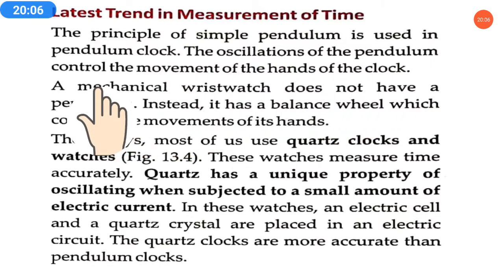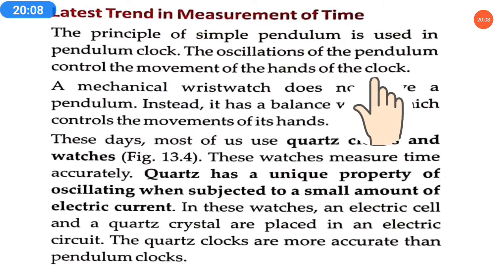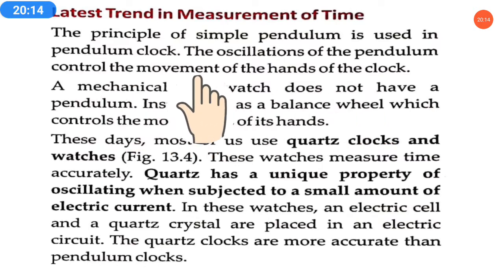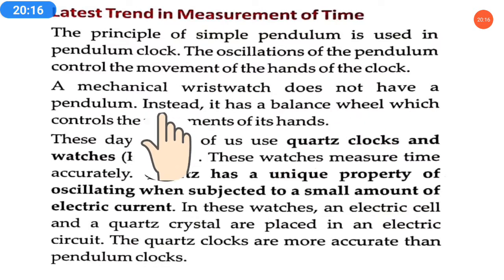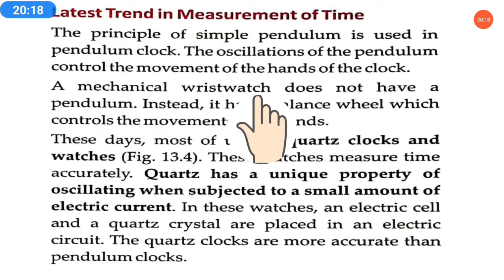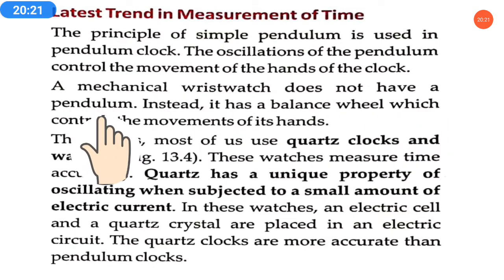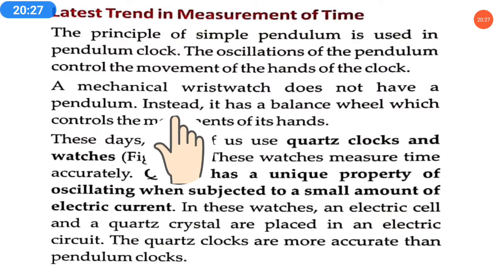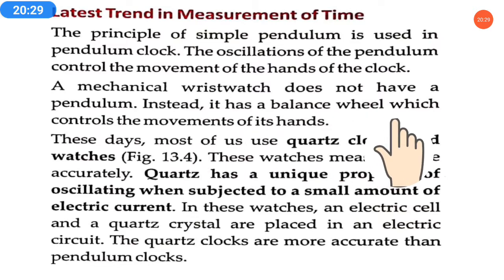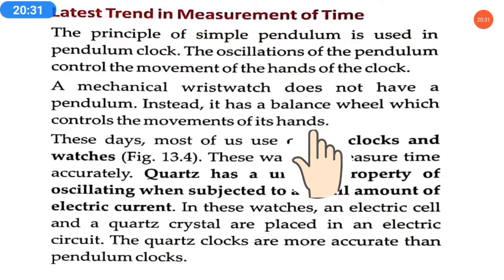The oscillation of the pendulum controls the movement of the hands of the clock. Then, a mechanical wristwatch does not have a pendulum. We used to wear wristwatches, and in these wristwatches there is no pendulum. Instead of a pendulum, it has a balance wheel which controls the movement of its hands.